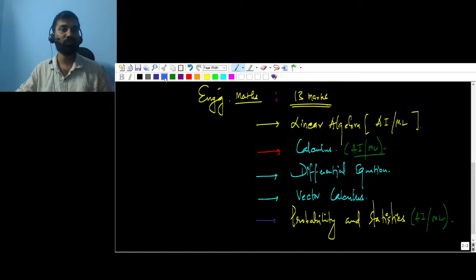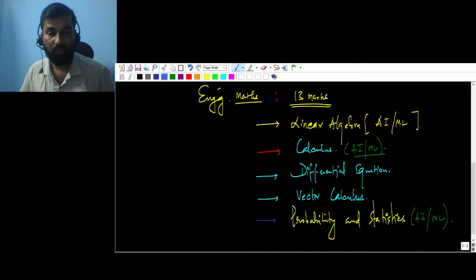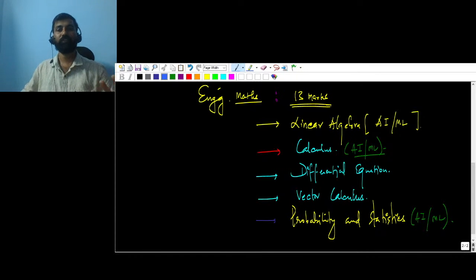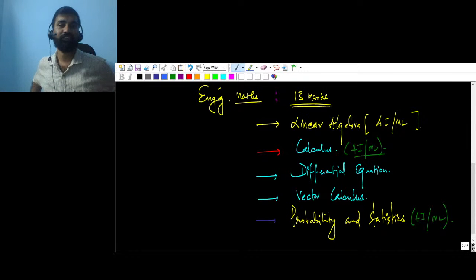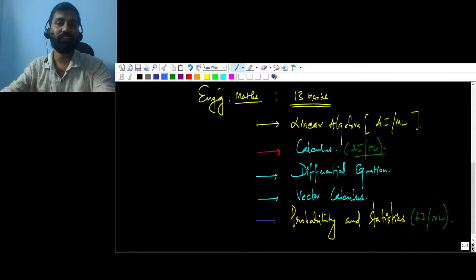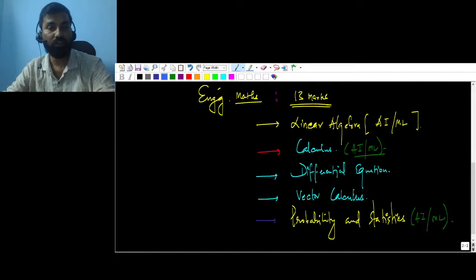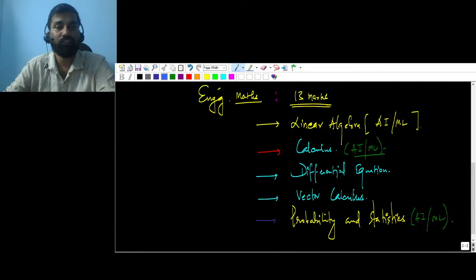In future, if someone is going for AI and ML, if you are supposed to start your journey in artificial intelligence or machine learning, or you want to become a data scientist in a top company, these are the important topics: linear algebra, calculus, probability.